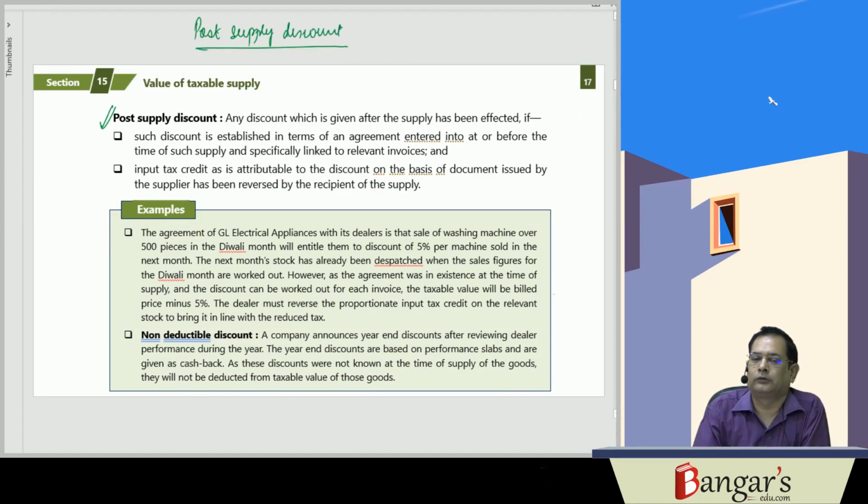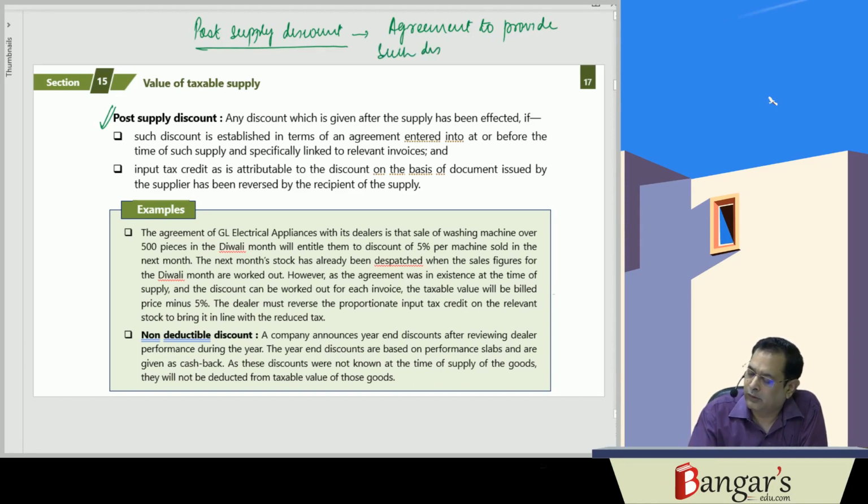Here the agreement to provide such discount must have been entered into before or at the time of supply.